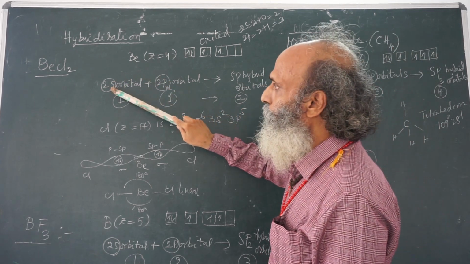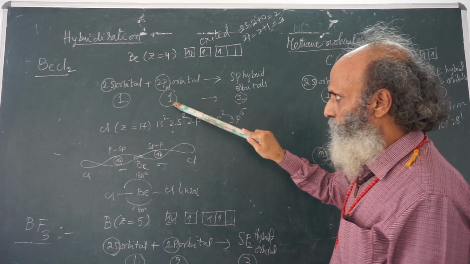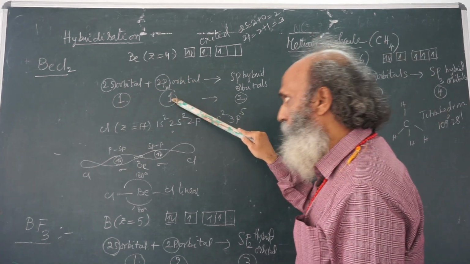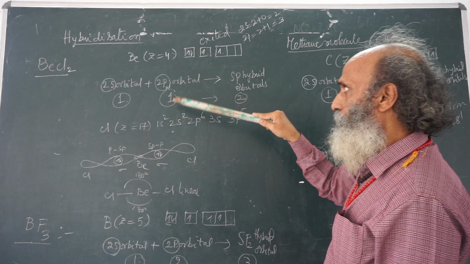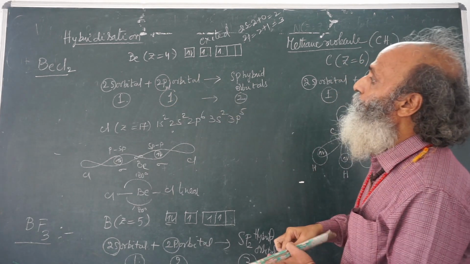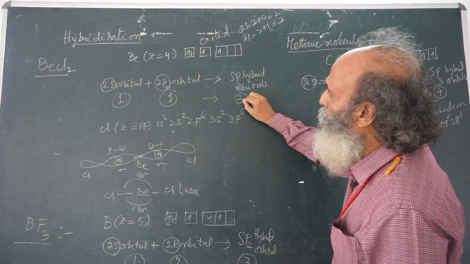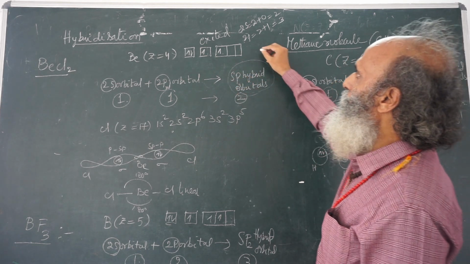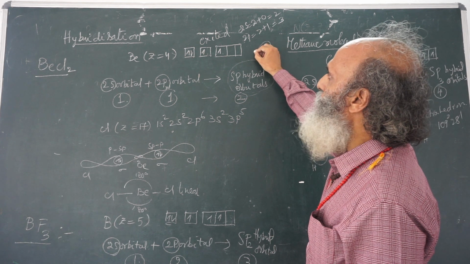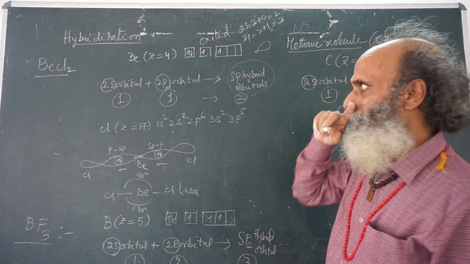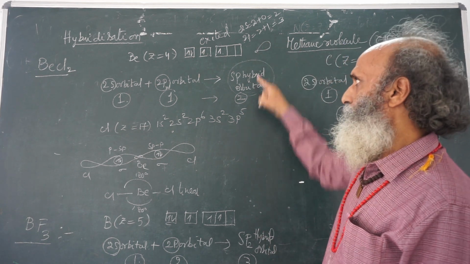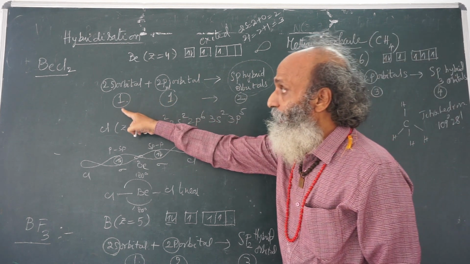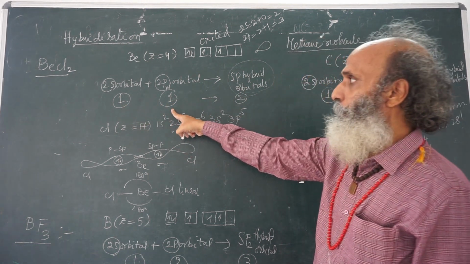The 2s orbital 1, the 2p orbital 1. These two orbitals undergo a process called hybridization and they produce two sp hybrid orbitals. Generally, a hybrid orbital is represented like this. It is a general notation. So, one s orbital, one p orbital.